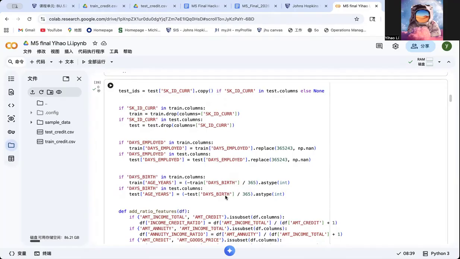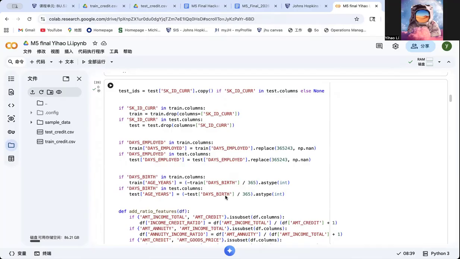Next, I created a more interpretable feature called age_years, which is derived from DAYS_BIRTH. I also created several financial ratio features that help to capture repayment ability, such as the income to credit ratio, the annuity to income ratio, and the credit to goods price ratio.